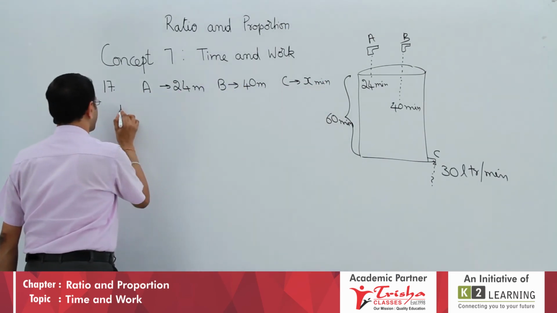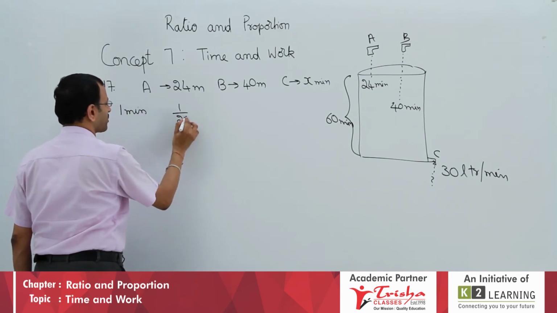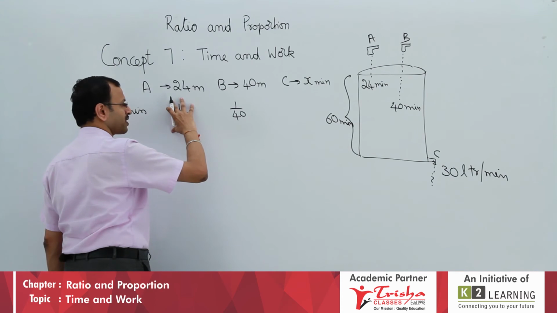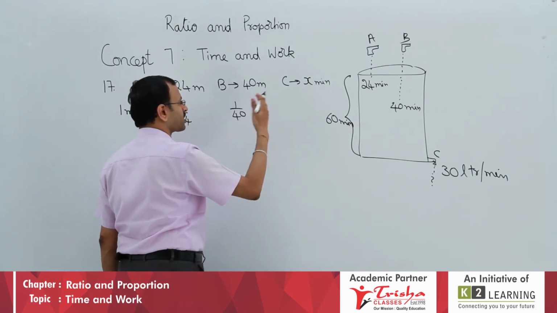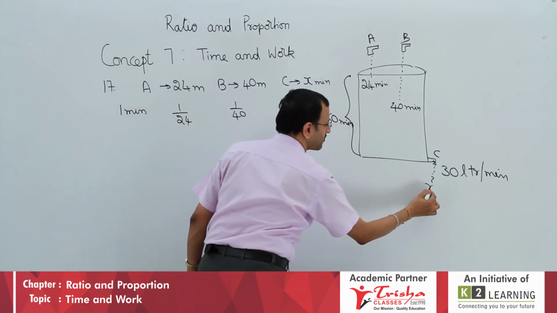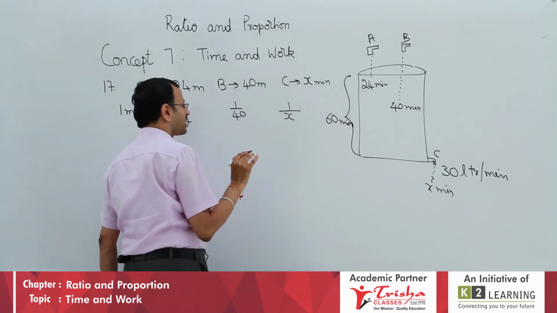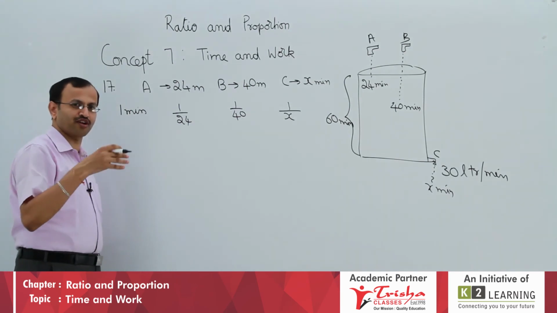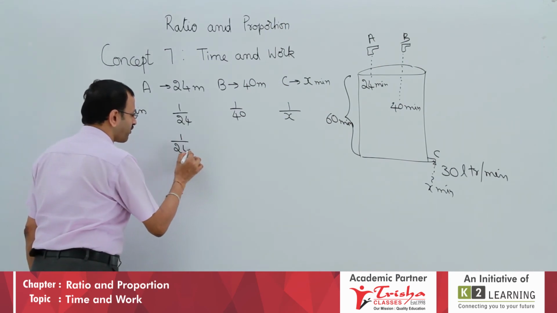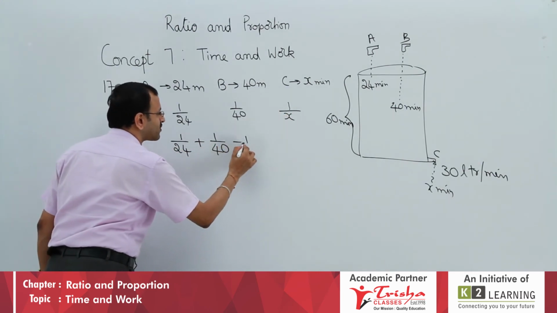Now, in 1 minute, students, can you answer? A fills 1 by 24 portion, B will fill 1 by 40 portion, whereas C empties the entire water content in X minutes. In 1 minute, it will empty 1 by X portion. If all 3 are opened, in 1 minute, then 1 by 24 plus 1 by 40, whereas that is emptying it, so it is minus 1 by X,